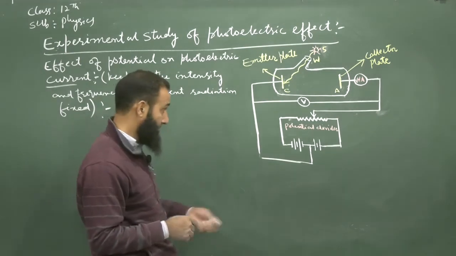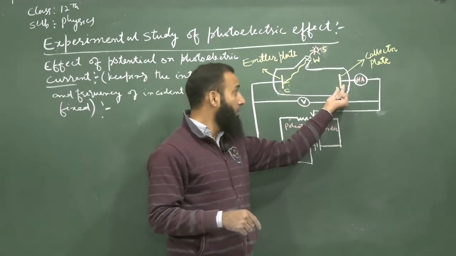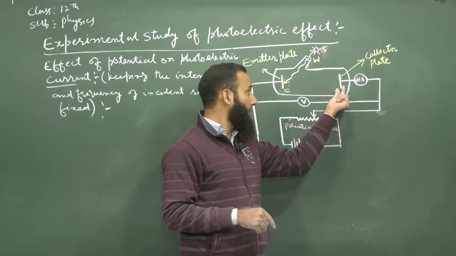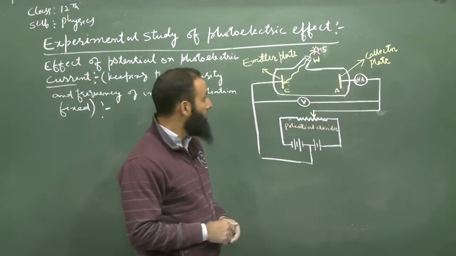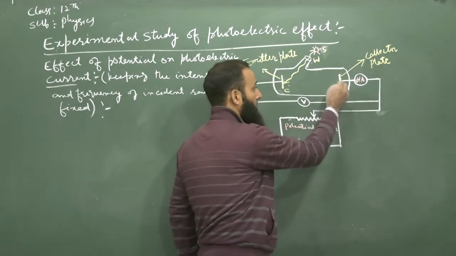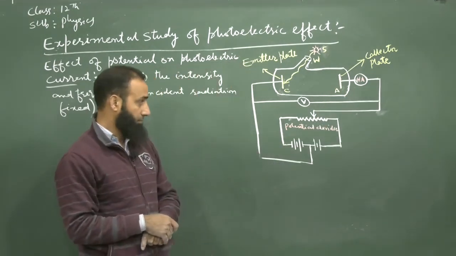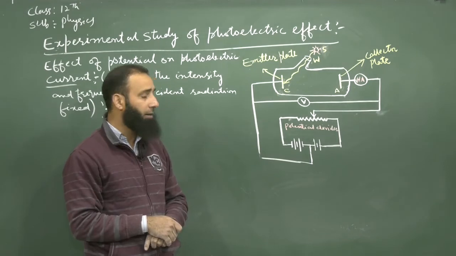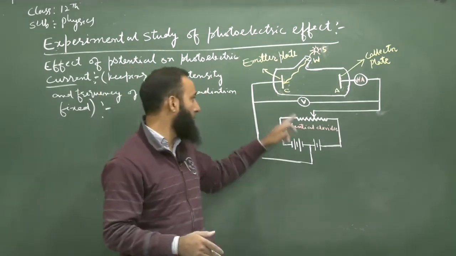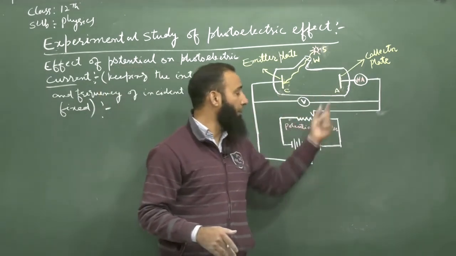Now, similarly, we will make the potential of this plate A, that is, the collector plate, negative relative to the plate C. What is happening to the photoelectric current?